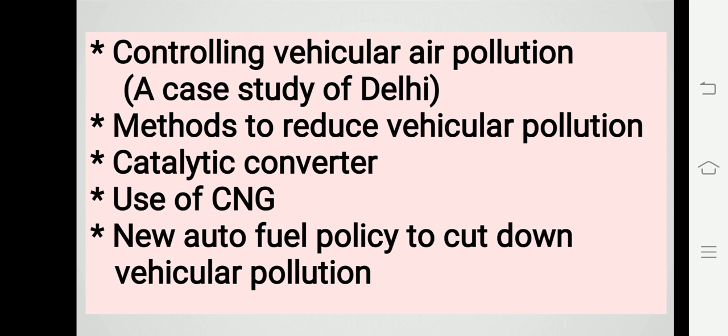So platinum, palladium, and rhodium are expensive metals used as a catalyst. These metals reduce the emission of poisonous gases. The unburned hydrocarbons are converted into carbon dioxide and water.